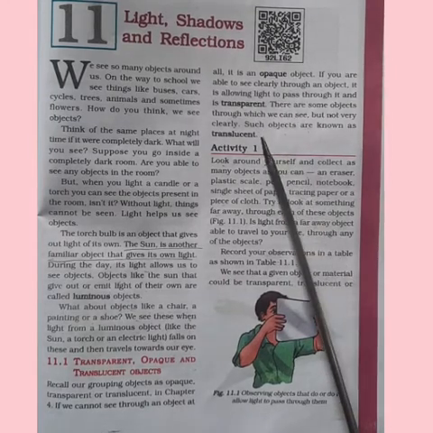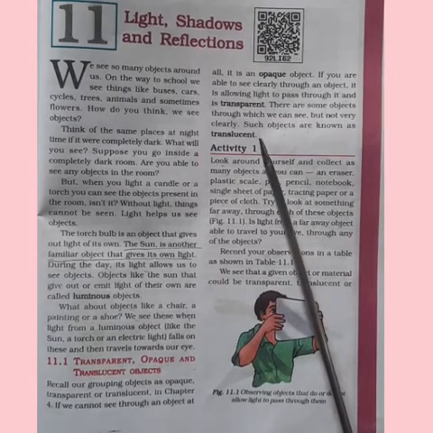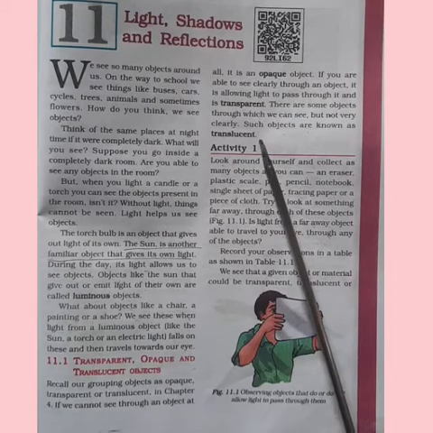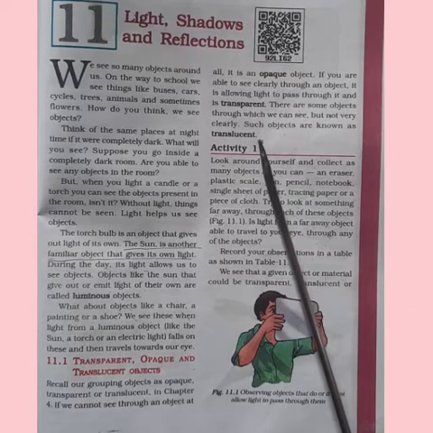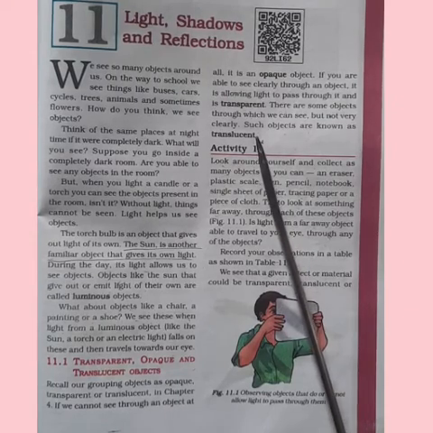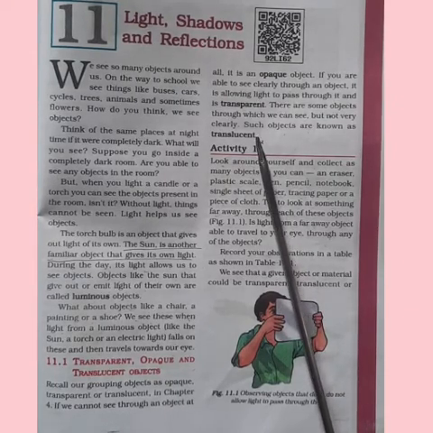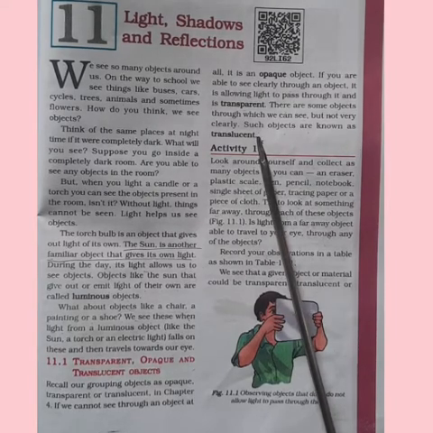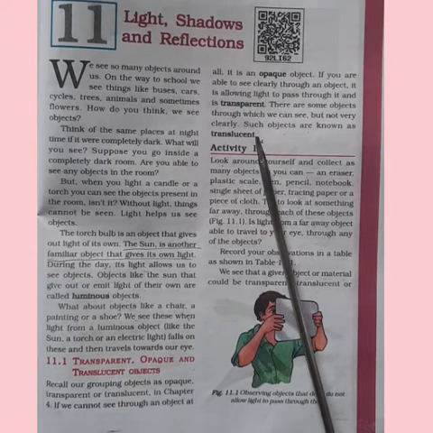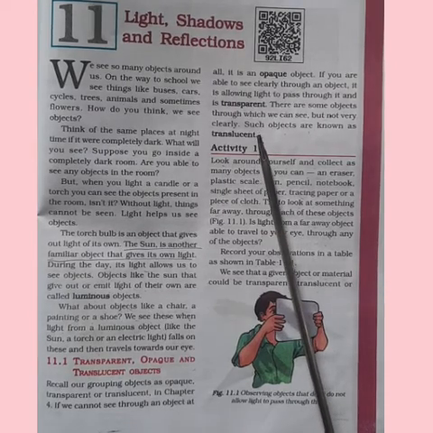If we are able to see clearly through an object, it is allowing light to pass through it. So, those objects are transparent objects. There are some objects through which we can see but not clearly. Such objects are known as translucent objects.